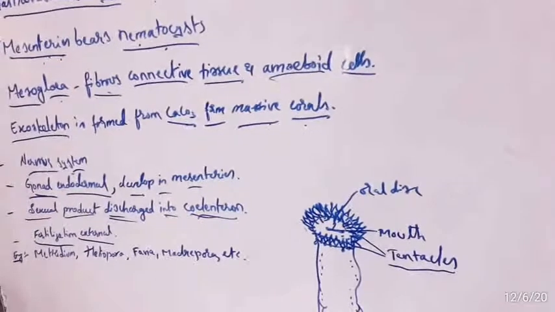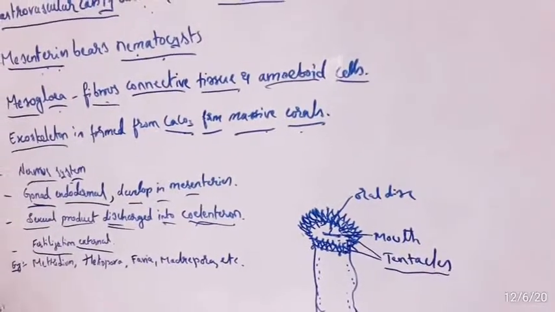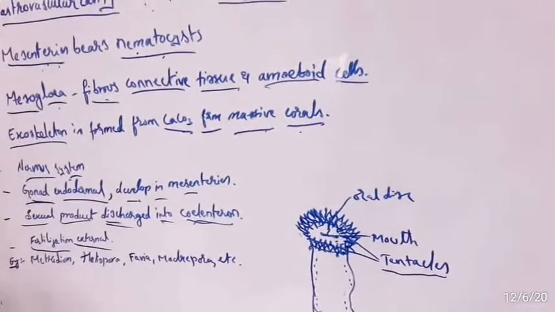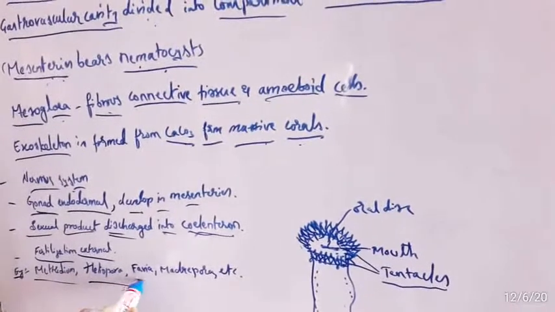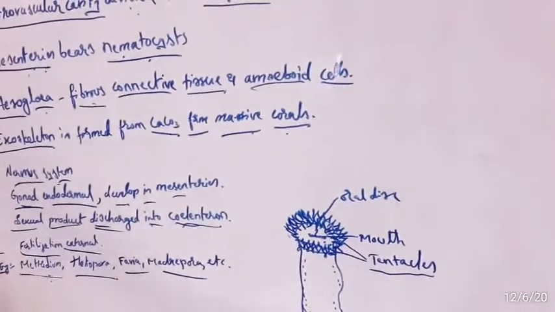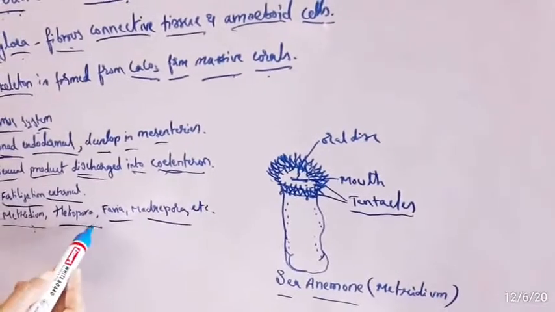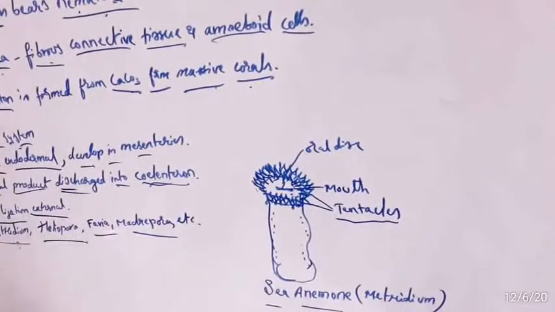So here also development is indirect, because of the formation of a larval stage. Examples: Metridium, also called sea anemone, then Heliopora, Favia, Madrepora, etc.